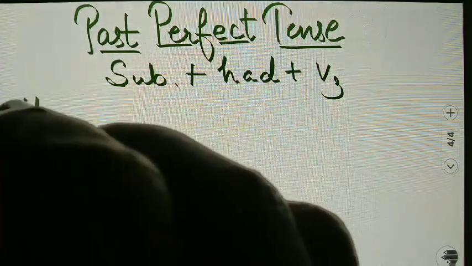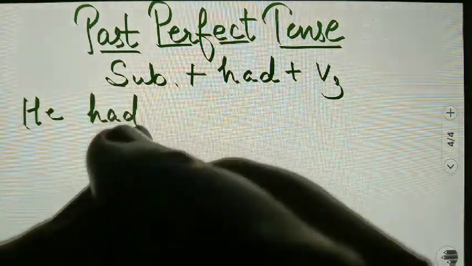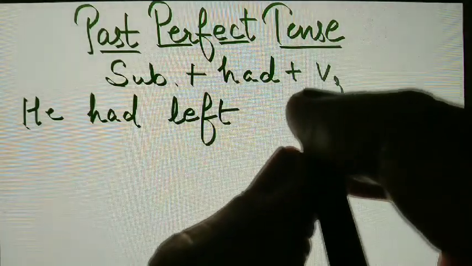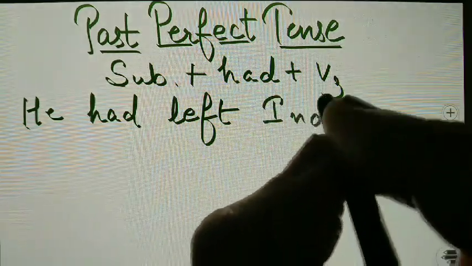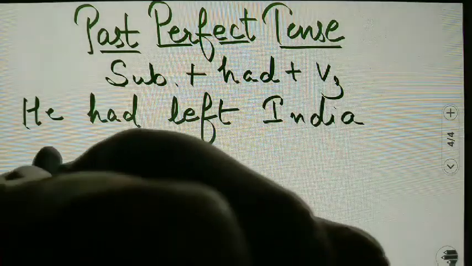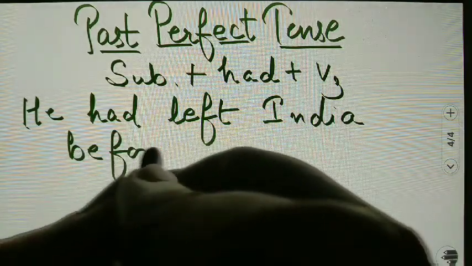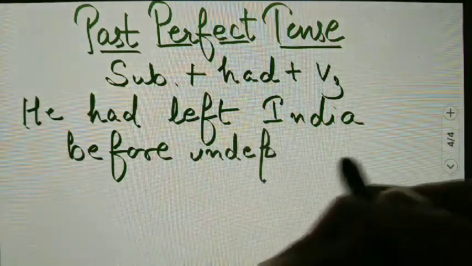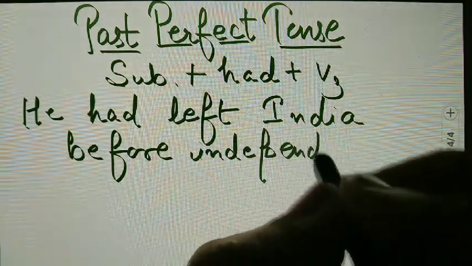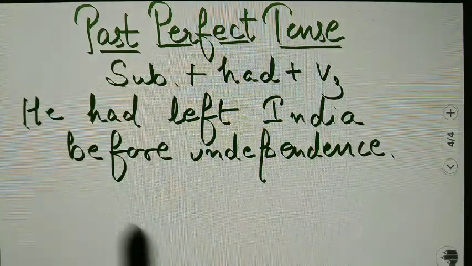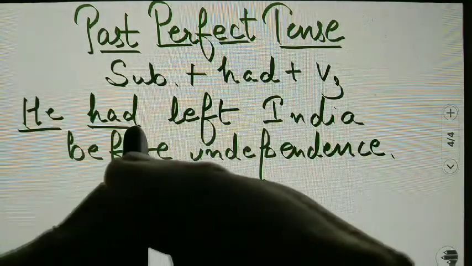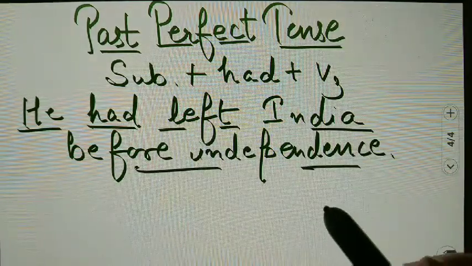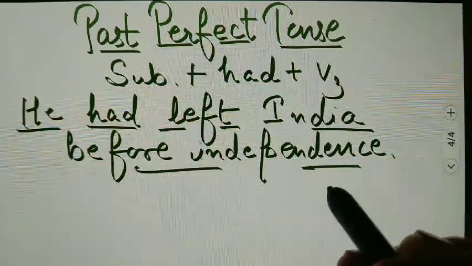Like, he had left India before independence. Subject, had, third form of the verb, and then the rest, whatever you are telling about the subject.